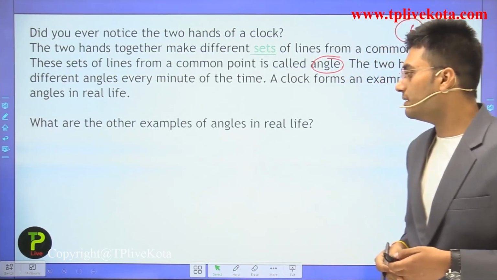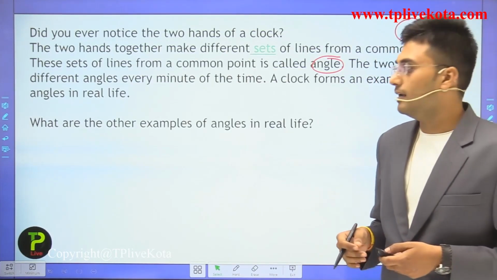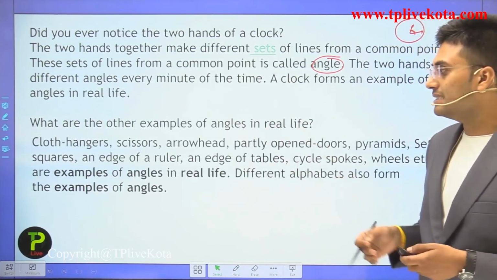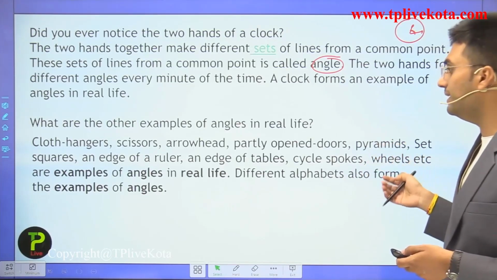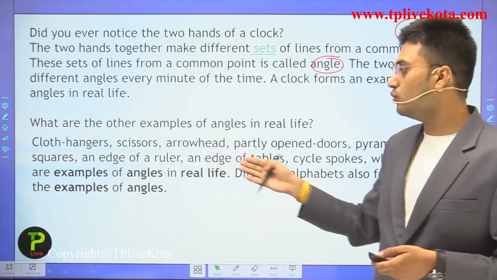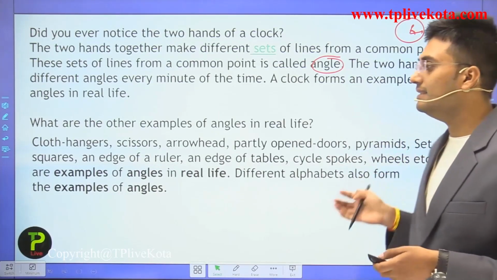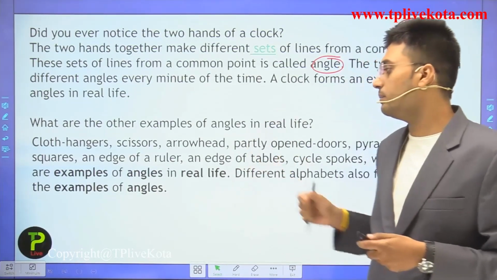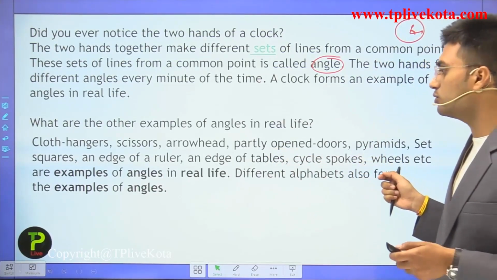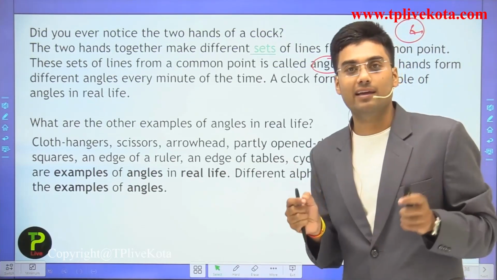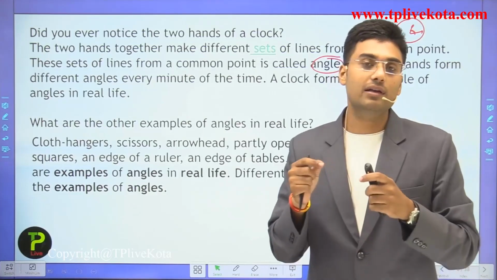What are other examples of angles in real life other than the clock? These are cloth hangers, scissors, arrowheads, partly open doors, pyramids, set squares, edges of a ruler, edges of a table, cycle spokes, wheels, etc. Different alphabets also form examples of angles. So these are all examples of angles in our real life.